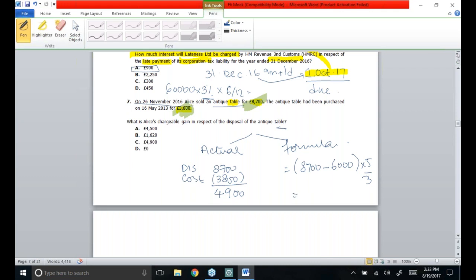So the resulting amount is £4,500. Between 4,500 and 4,900, the taxpayer is given a choice, and they would definitely prefer the lower figure. So option A is correct. 4,500 is the answer for this part.